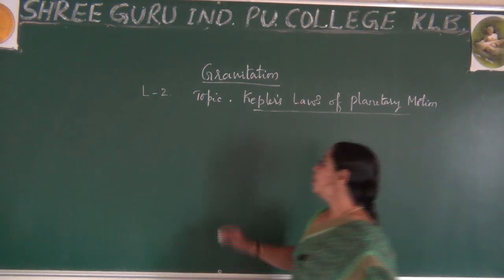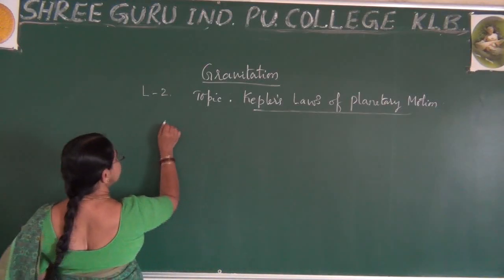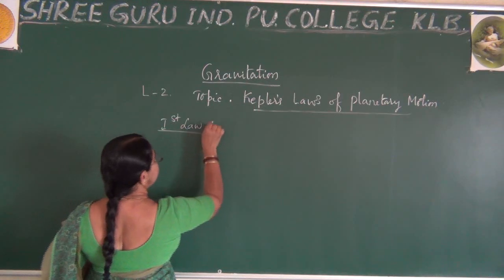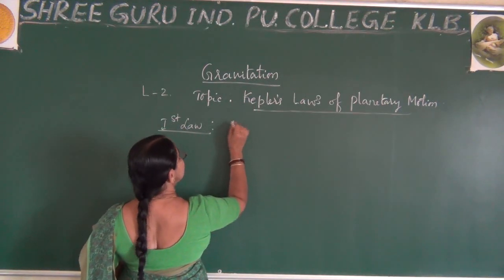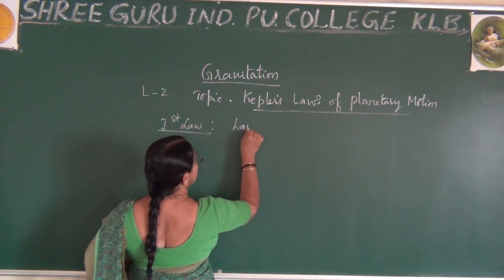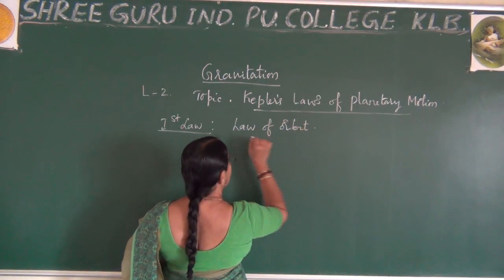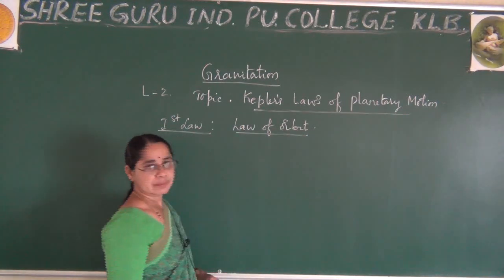The first law, according to Kepler, is called Kepler's first law, also called the law of orbit.